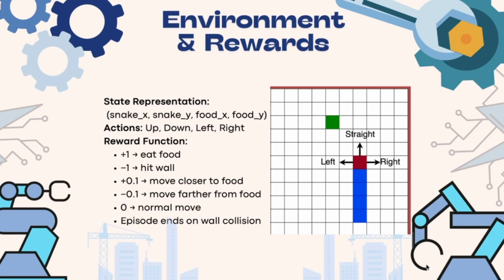The agent receives a simplified state representation consisting of the snake's position and food location. It takes four actions: up, down, left or right. We design a reward function that guides learning: +1 when the snake eats food, -1 when it hits the wall, plus 0.1 for moving closer to food, minus 0.1 for moving farther away, and 0 for a normal move. This reward structure encourages the agent to move intelligently towards the food while avoiding risky moves that lead to collision.